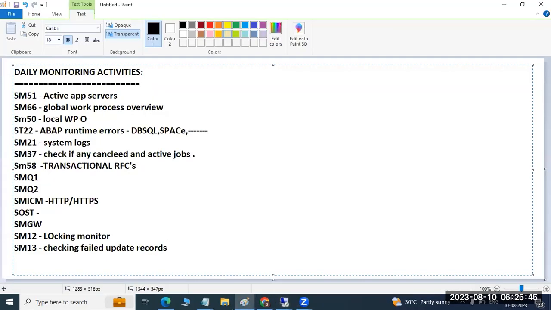But before deleting, you need to cross check with your management, right? You need to cross check with your management and everything. So these are the things we need to check.